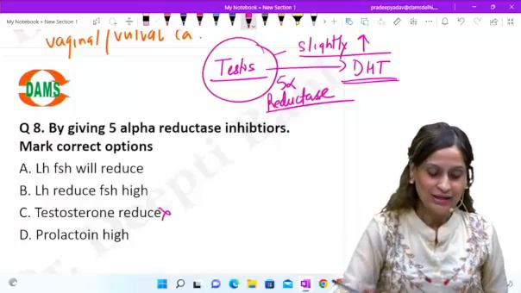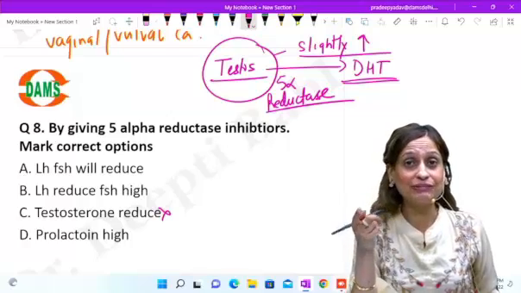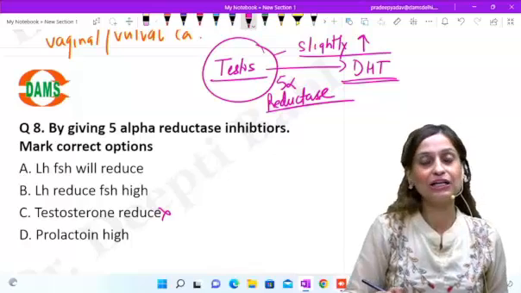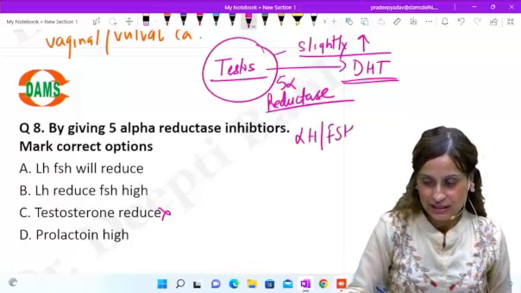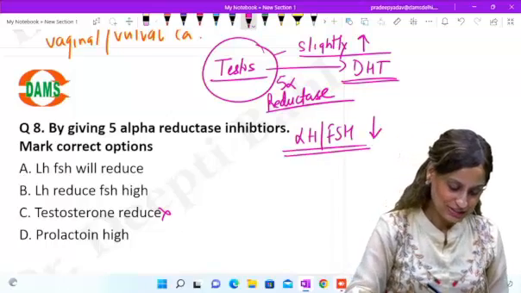So this option is wrong. And as a result, what will happen to the feedback inhibition? That will increase. Testosterone is going to do a feedback inhibition to LH and FSH. So what will happen to LH and FSH? The LH and FSH values are going to reduce. So that is the best answer here.